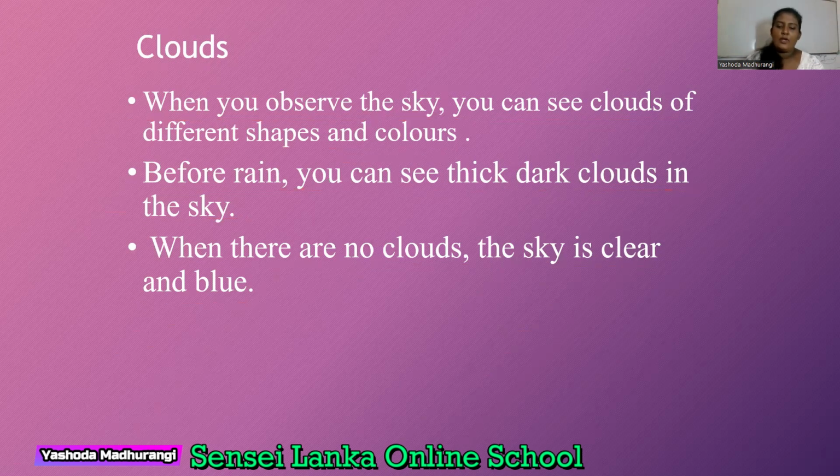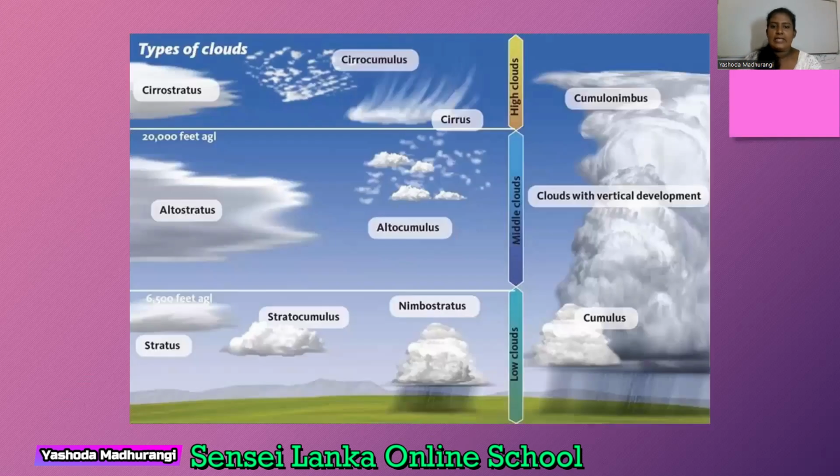Now we are at the end of this lesson, weather elements. I forgot to tell you this. I told you there are clouds with different colors, different shapes, different sizes. See, look at my picture. They have names.